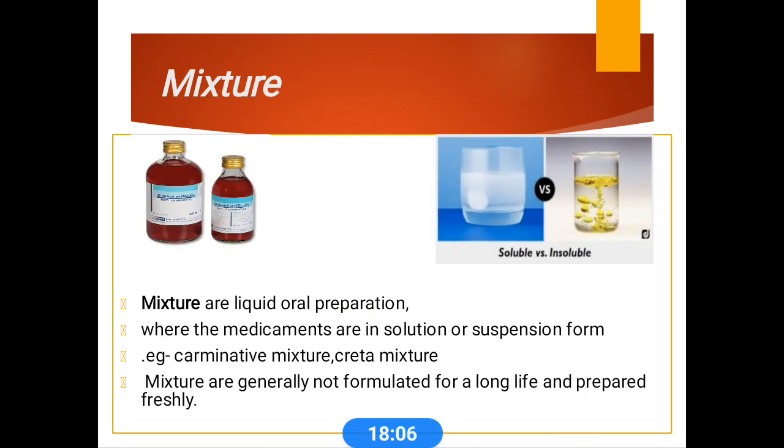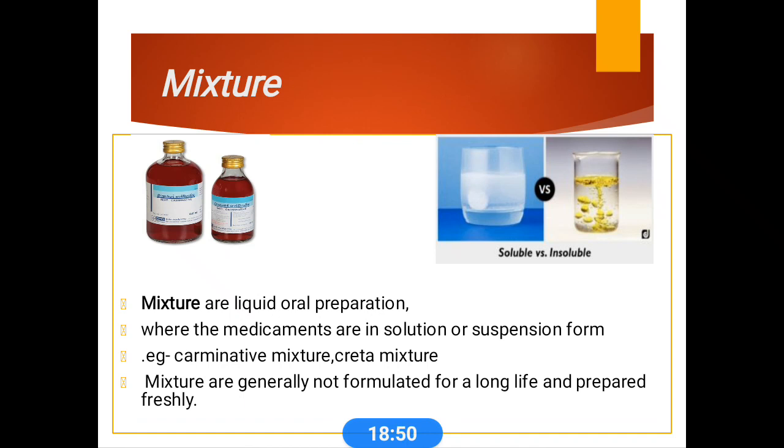Next we come to mixtures. Mixtures are another commonly used liquid dosage form where the medicaments are in solution or suspension form. Best examples are carminative mixture and Creta mixture. Mixtures are also in different categories, as soluble mixtures and insoluble mixtures. This classification is mainly based on their ingredients. In the carminative mixture all of the ingredients are soluble, so we can say it comes under the soluble mixture category.